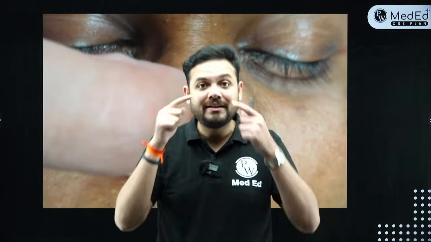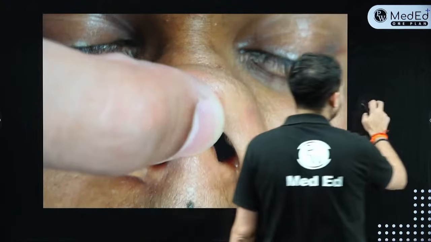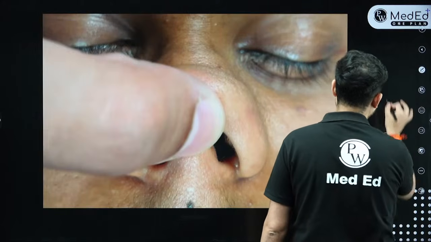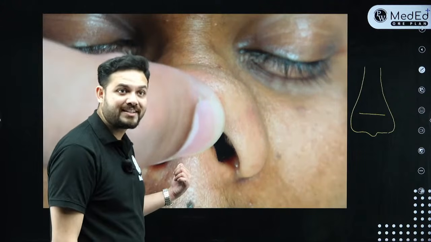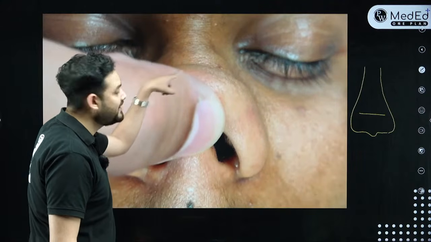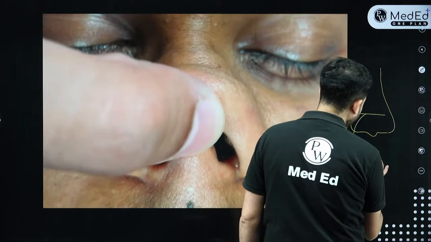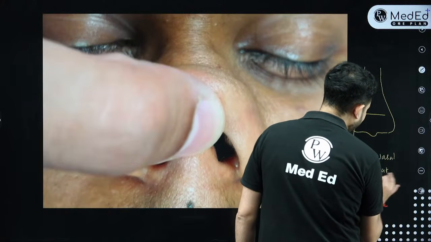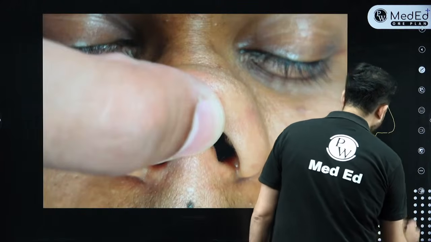अब problem क्या आती है? If you keep doing this allergic salute, there will be a prominent line that will form over the nasal dorsum. Let's say this is the nose, right? So there will be a nasal dorsum pe line, which is very prominent over this guy also. If you see here, this line has become very, very prominent. This line is called a dorsal nasal pleat, also called Darier's line. इसे हम लोग Darier's line भी कहते हैं.